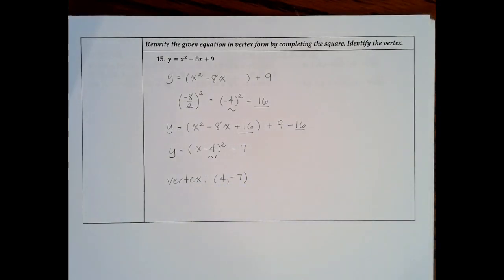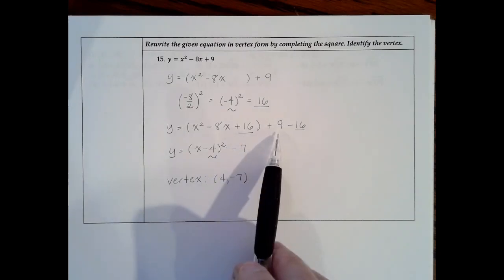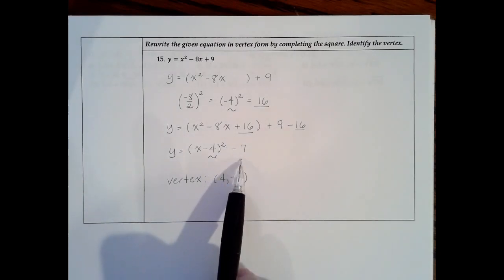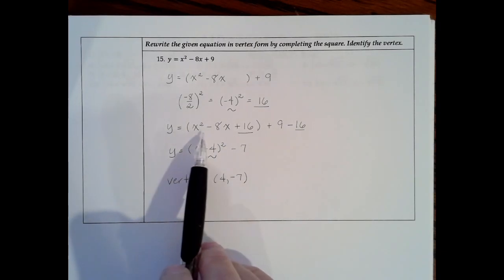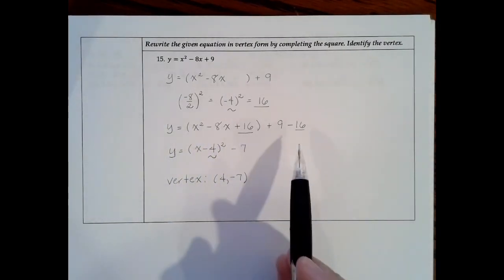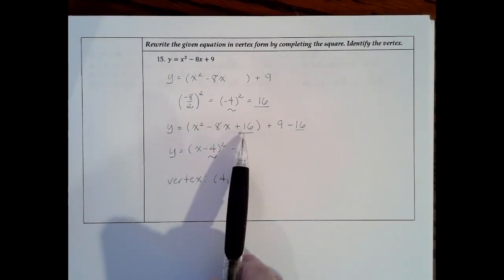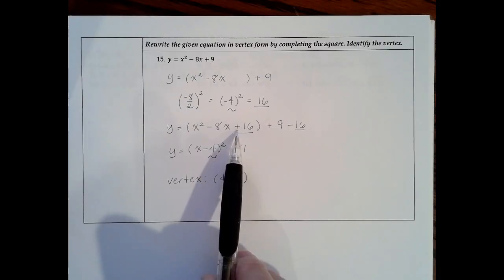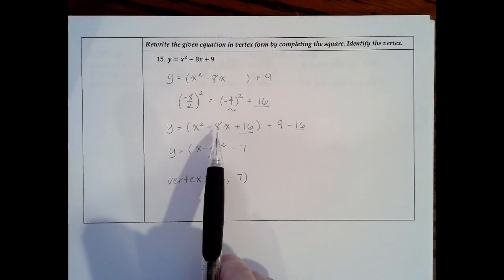So when we do that, we end up with x squared minus 8x plus 16. We can combine 9 and -16 and get -7. Hopefully you recognize that this is a perfect square trinomial. I put parentheses around these three terms just to emphasize the fact that they can be factored, but not with the 9 and the -16. So when we factor these, we're looking for two numbers that multiply to get 16, both with the same sign, and when you combine them, you have to get a -8. So they both have to be negative.